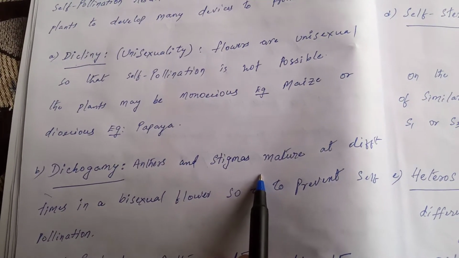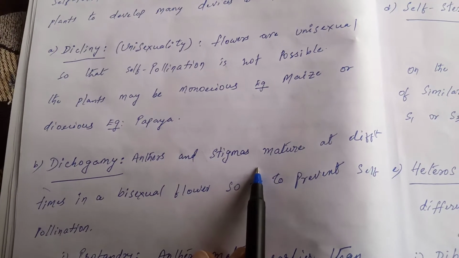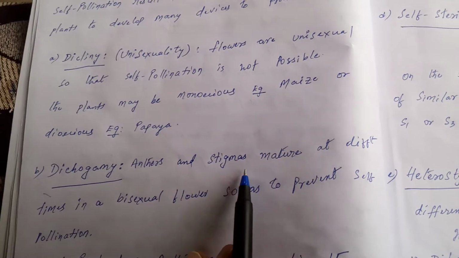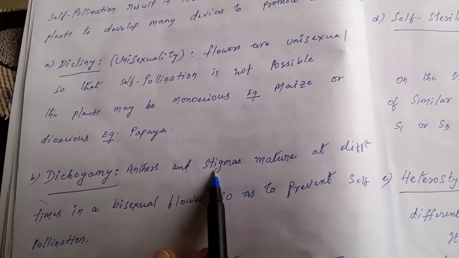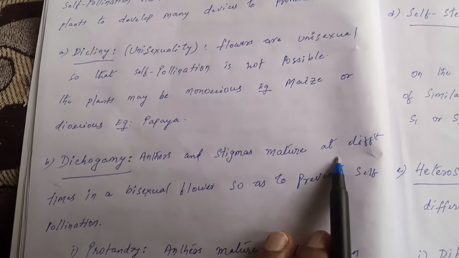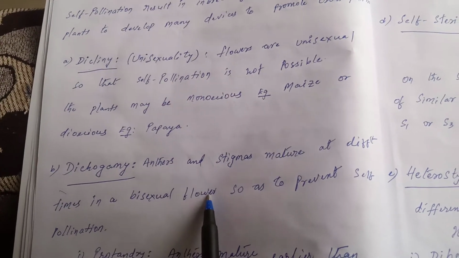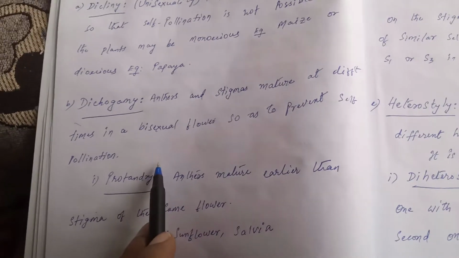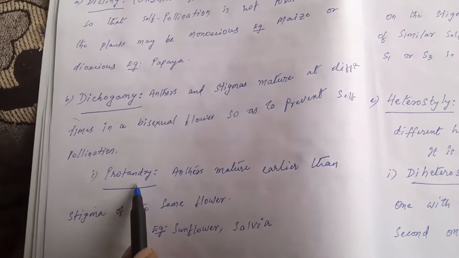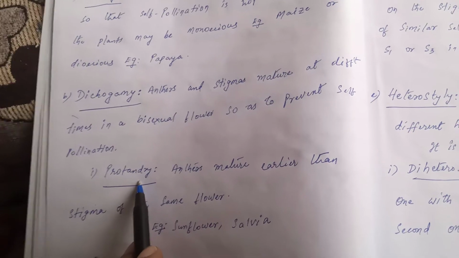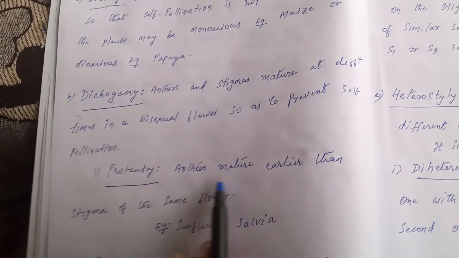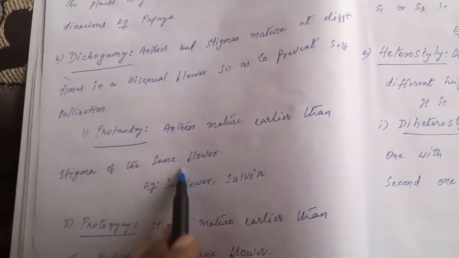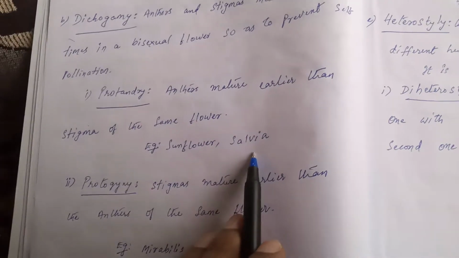In self-pollination, there is a contrivance where both anthers and stigma mature at the same time. But in some cases, anthers and stigmas mature at different times in a bisexual flower, so as to prevent self-pollination and promote cross-pollination. Dichogamy is again of two types. The first one is protandry. In this type, anthers mature earlier than the stigma of the same flower, so self-pollination is not possible. Example, sunflower and salvia.